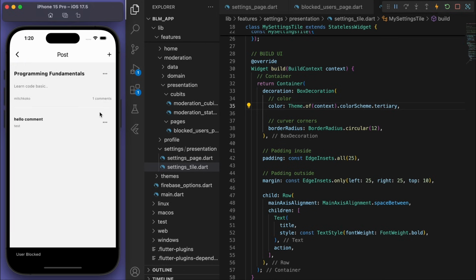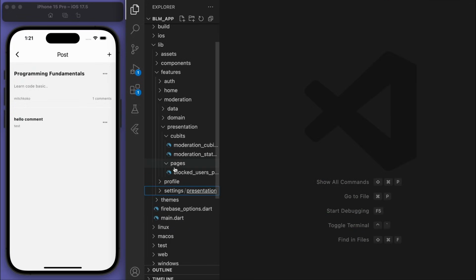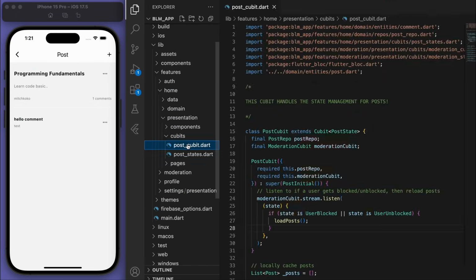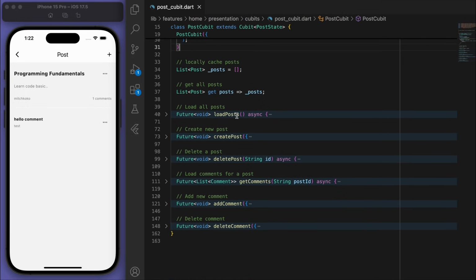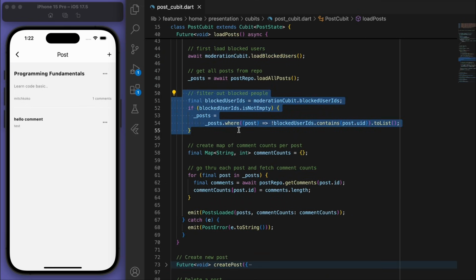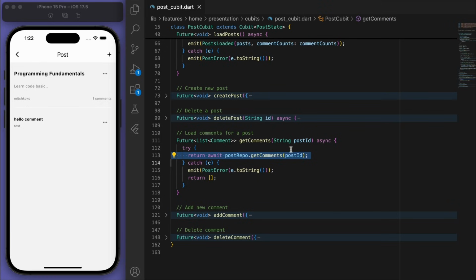So the same thing that we did for the post, we should do for the comment, right? We don't want to be able to see the comments from blocked people. So in our post cubit, we did this in the load posts, but we should do it for the get comments as well. So you see this part where we are doing the filtering, right? So let's firstly get all the comments from the repo.